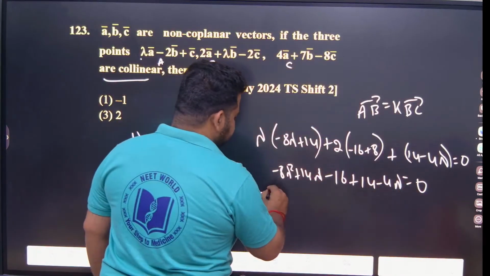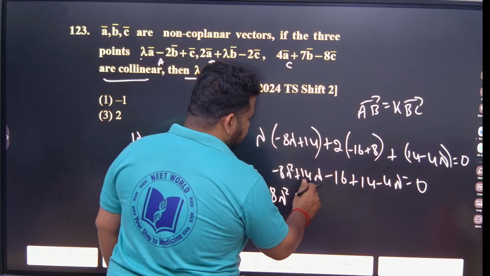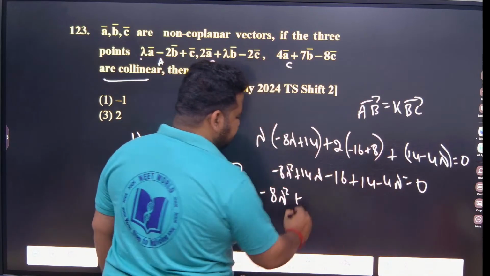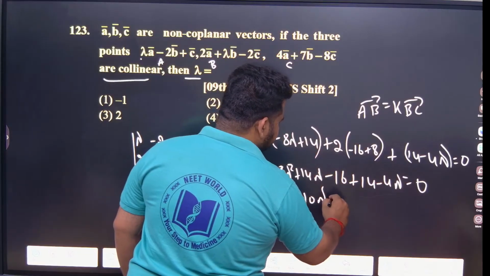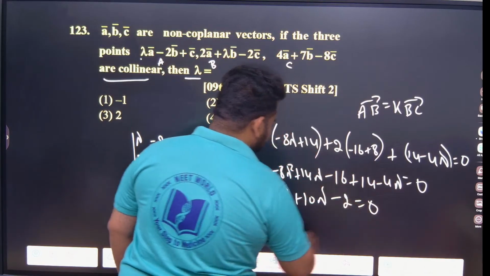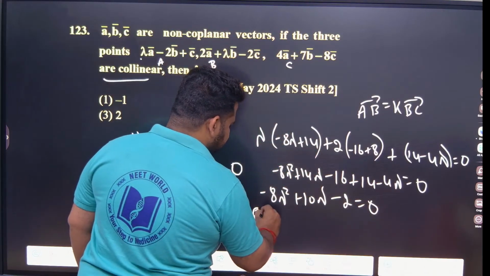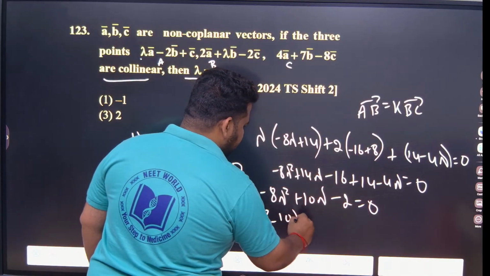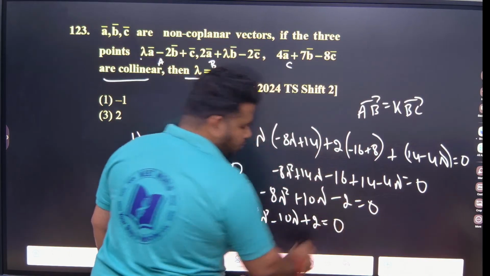Now minus 8 lambda square, what about lambda? 14 lambda minus 4 lambda is 10 lambda. Then minus 2 is equal to 0. I can write this as 8 lambda square minus 10 lambda plus 2 is equal to 0.